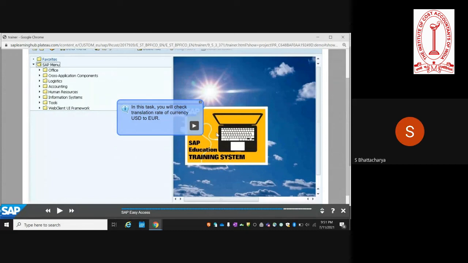It depends on what kind of exchange rates are being maintained. If the end date is indefinitely provided, let's say 9999, then the same exchange rate will continue indefinitely. But if you are maintaining exchange rates manually and you have given a predefined validity period, once the validity period has expired, the system will not find any other exchange rates. In that case, the system will give you an error message: please maintain exchange rate between USD and INR for the exchange rate type for this period.